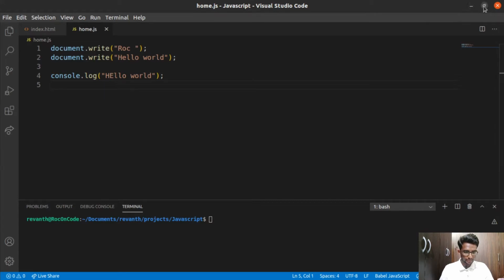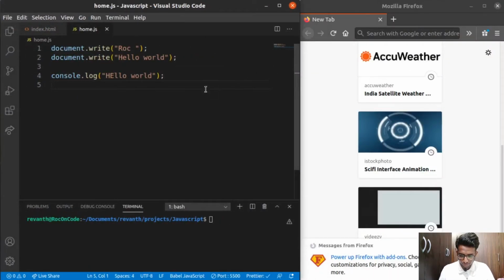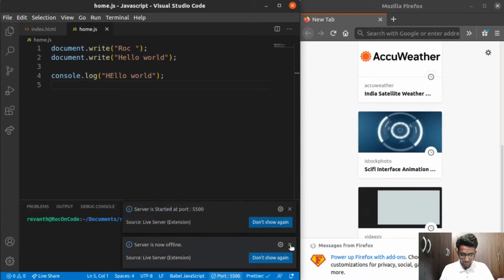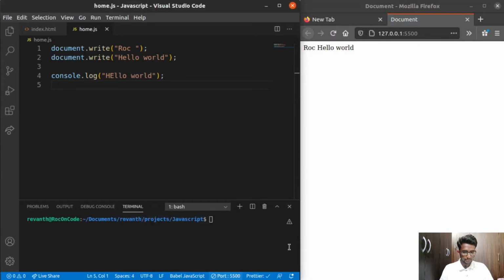And let's execute this. I think I already showed you in the last video how to see it. I'm going to start the live share here, and you can see my code was executed. Here it is showing ROC and hello world. You can see that's because these instructions are executed here.